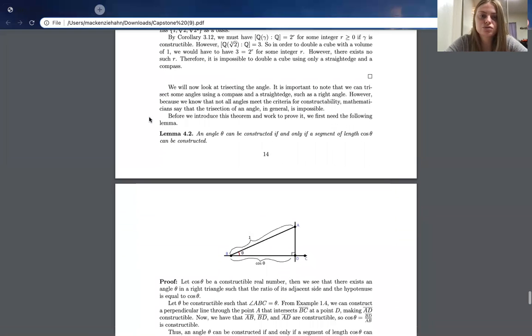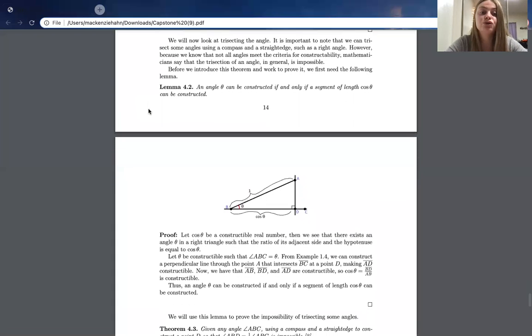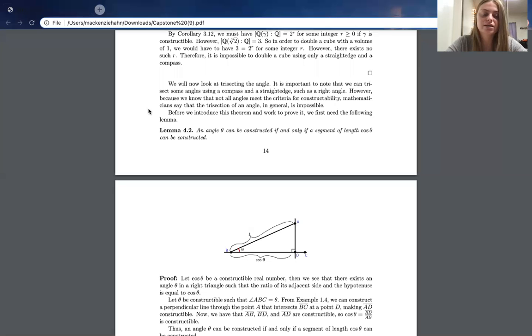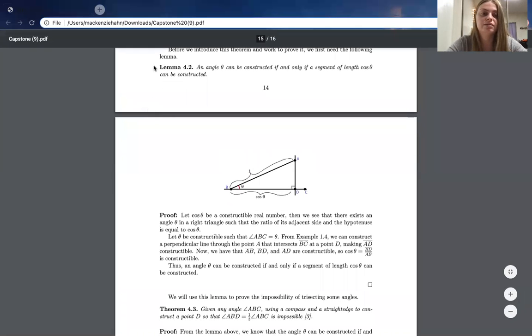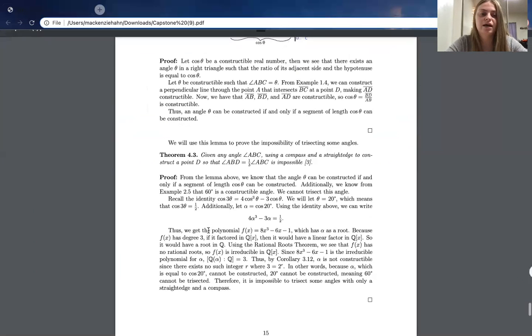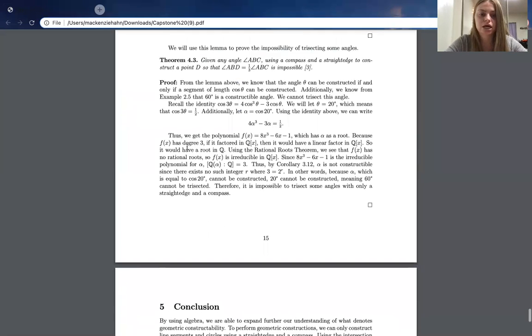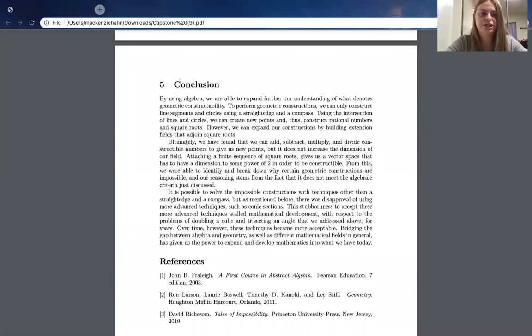And then when it comes to the trisecting the angle part, I had a huge chunk of information in between my theorem and my proof. Again, that looked crazy messy. So I ended up taking that information and turning it into a lemma, and then I proved that. Then I combined information here to create this theorem, basically stating that trisecting an angle is impossible, and I just referenced that lemma here. So it looks a lot nicer, which I like a lot. But that was the main thing that I changed about this draft.